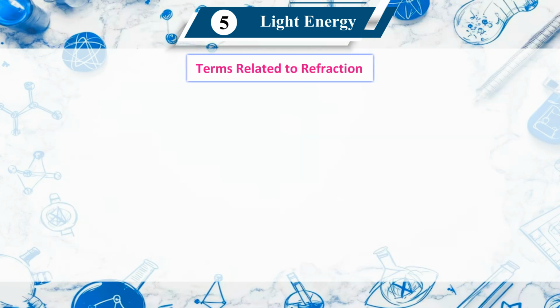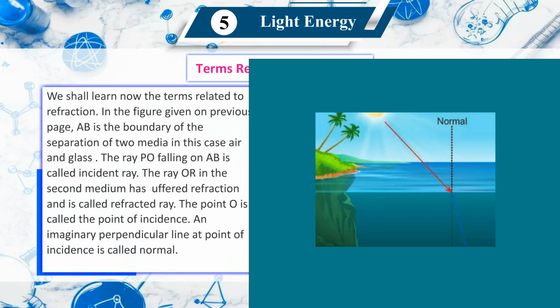Terms related to refraction. We shall learn now the terms related to refraction in the figure given on the previous page. AB is the boundary of the separation of two media, in this case air and glass. The ray PO falling on AB is called the incident ray. The ray OR in the second medium has suffered refraction and is called the refracted ray. The point O is called the point of incidence. An imaginary perpendicular line at the point of incidence is called the normal.